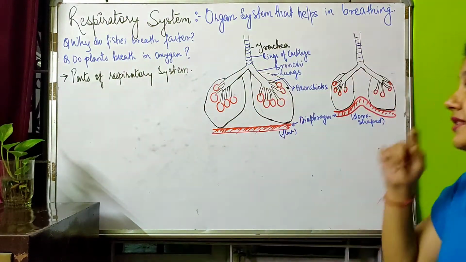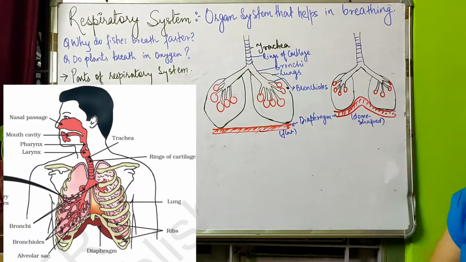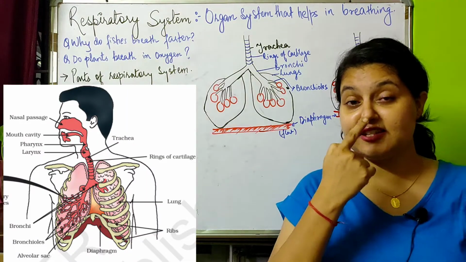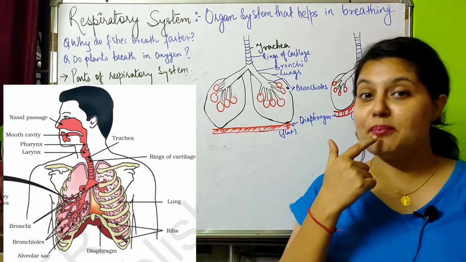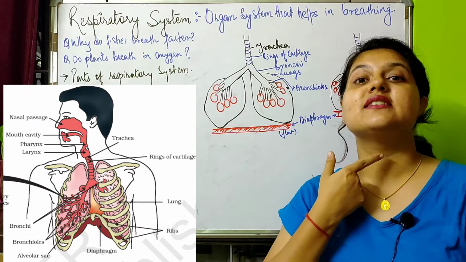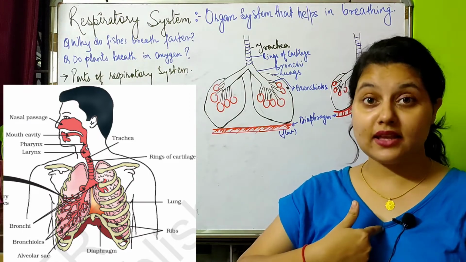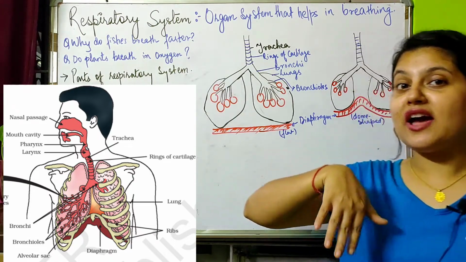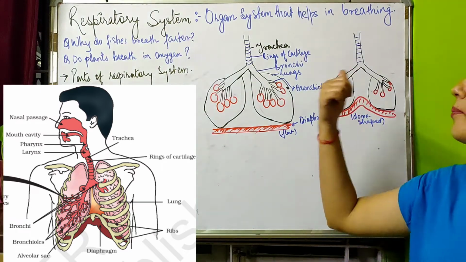Okay, now you see the parts of respiratory system. First is the nasal passage, second is the mouth cavity, third is pharynx, and there is larynx, and there is a trachea. Okay, and trachea has been divided into two parts, that is bronchi.